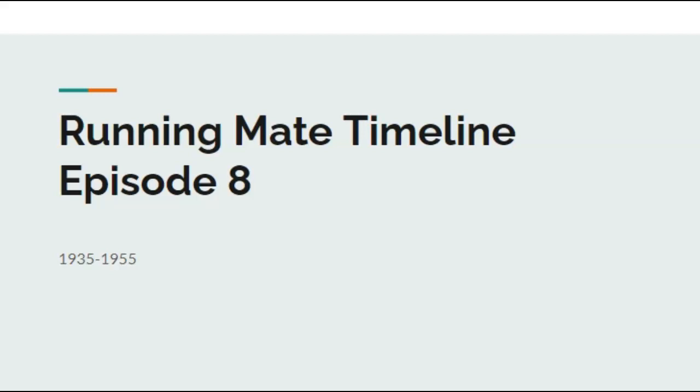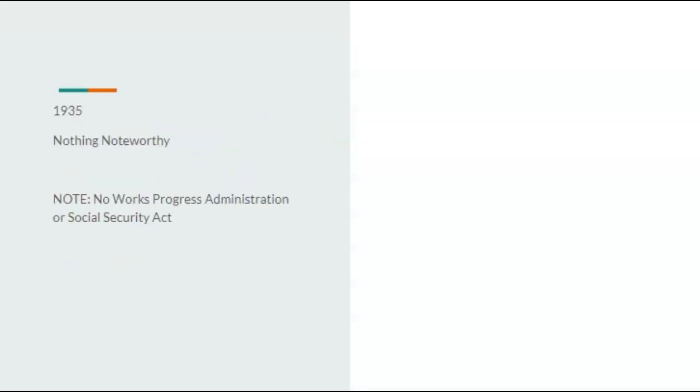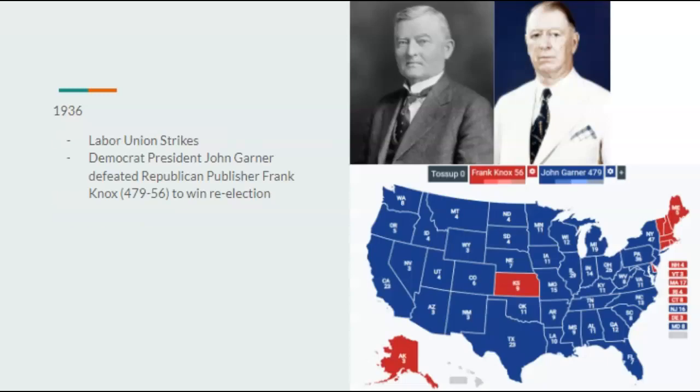Today we're doing the Running Mate Timeline Episode 8 going through the years of 1935 to 1955. So in 1935 there is nothing noteworthy, however there is no Works Progress Administration or Social Security Act. John Garner didn't support these IRL. He was a conservative Democrat, so he wouldn't support these.